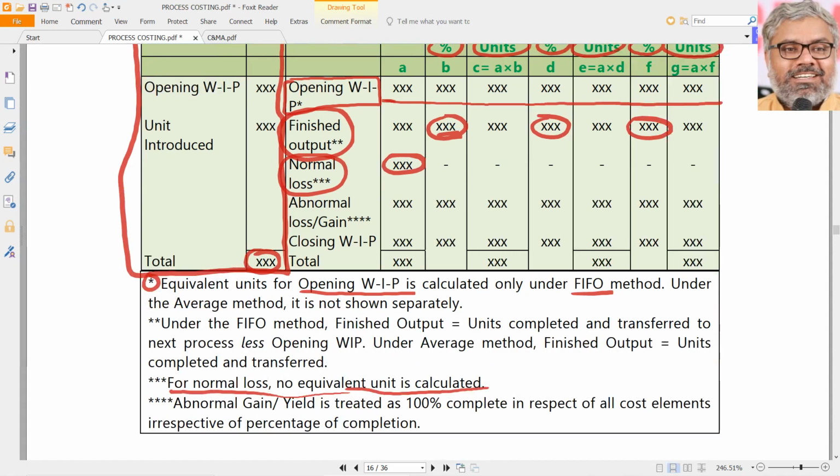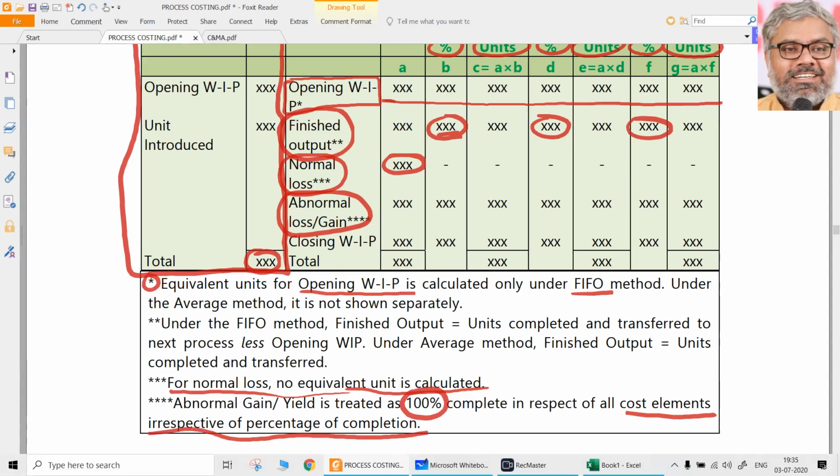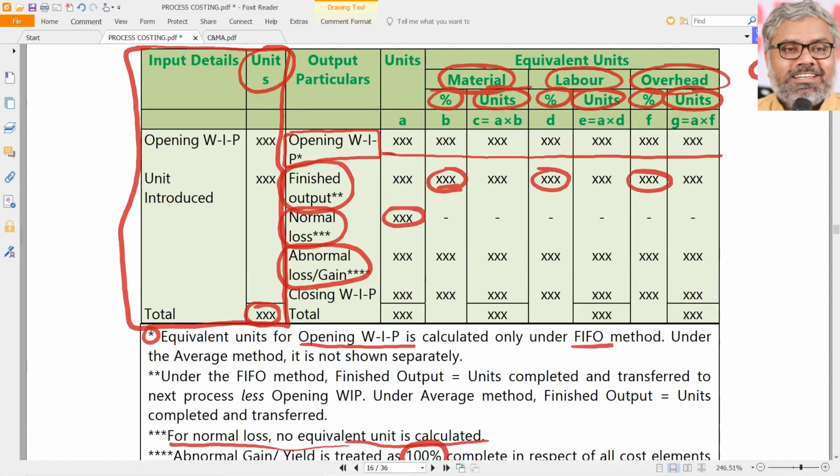This is also very important. Abnormal loss or abnormal gain, whatever it may be, will be treated as 100% complete in respect of all cost elements, irrespective of the percentage of completion. They are not going to be staying in stock. Abnormal loss is not something equal to work in progress. We cannot say some percentage is only complete. No. Loss is loss. It is gone. Spoiled completely means 100% gone.